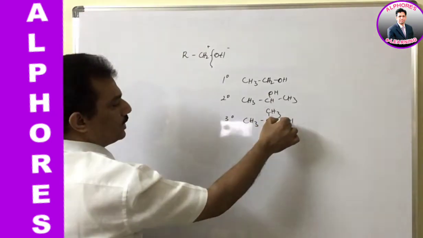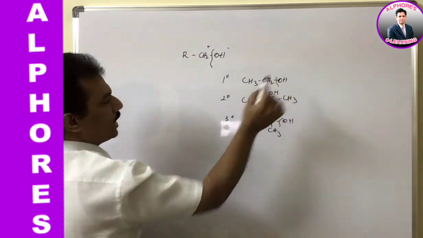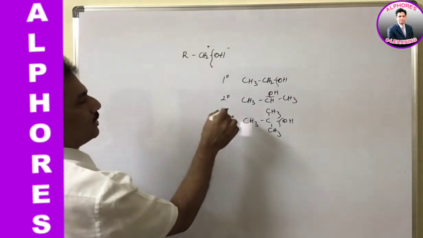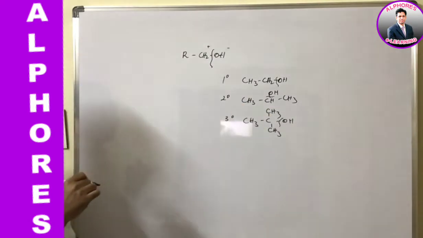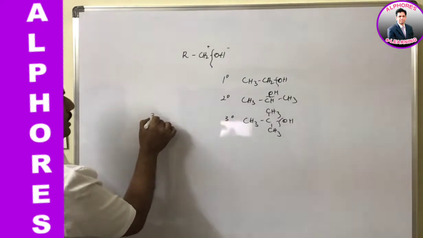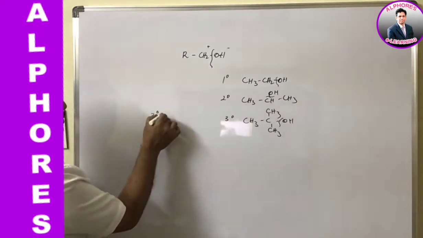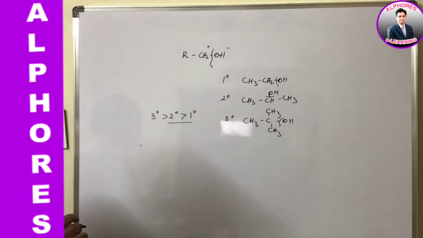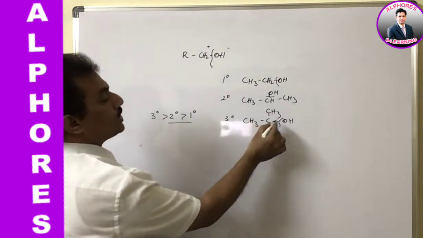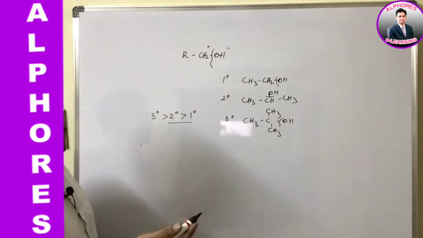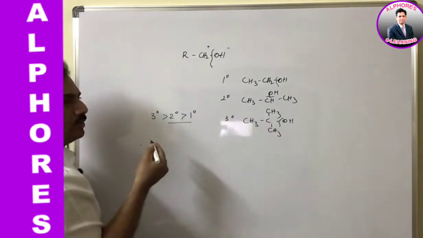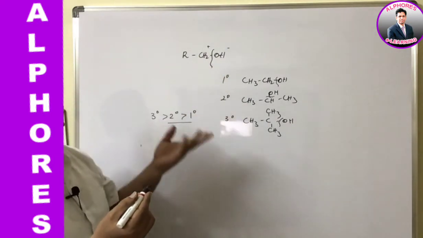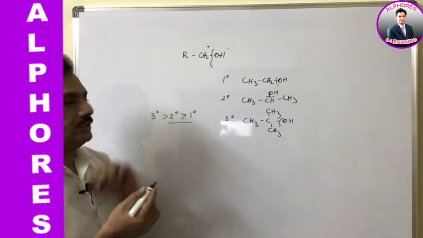All these undergo this type of reaction by breaking the bond between carbon and oxygen, and the reactivity involving the bond breaking between carbon and oxygen has the order: tertiary alcohols more reactive than secondary alcohols, more reactive than primary alcohols. Just remember, the bond cleavage between tertiary carbon and oxygen is easy. The reason is simple: after bond cleavage it is able to form a stable carbocation, and as the bond cleavage leads to the formation of carbocation, a stable carbocation can easily form. That's why. Clear?